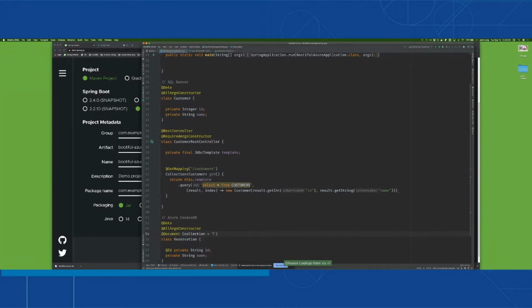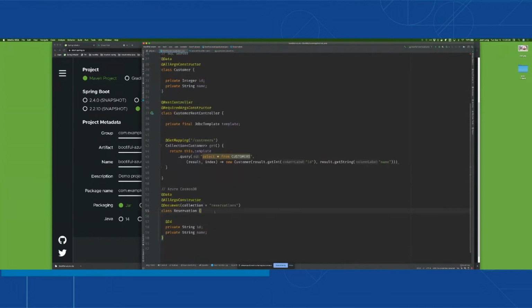This is actually the terminology that they use in Azure Cosmos DB as well. A document. You have containers and you have items in those containers, right? So this is a collection, and what I want to do is create a data access tier that talks to that. So I'll say interface ReservationRepository, okay, extends CrudRepository.